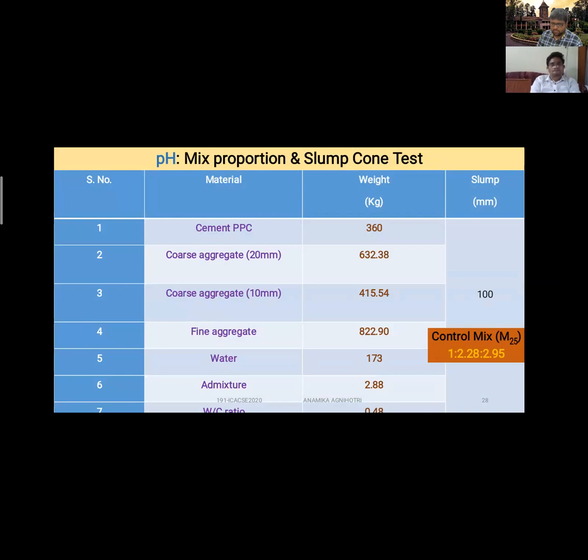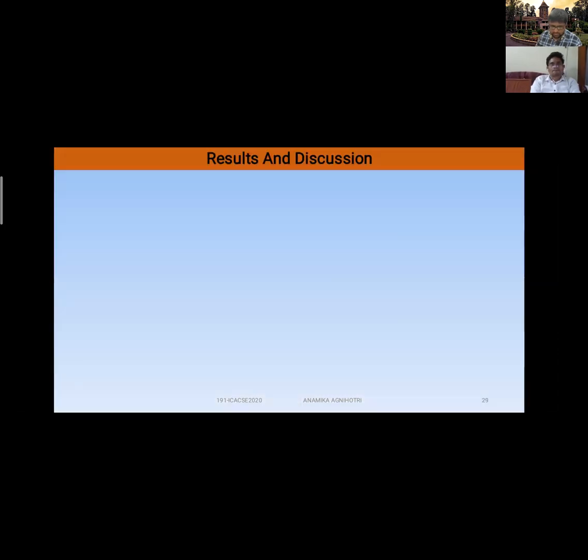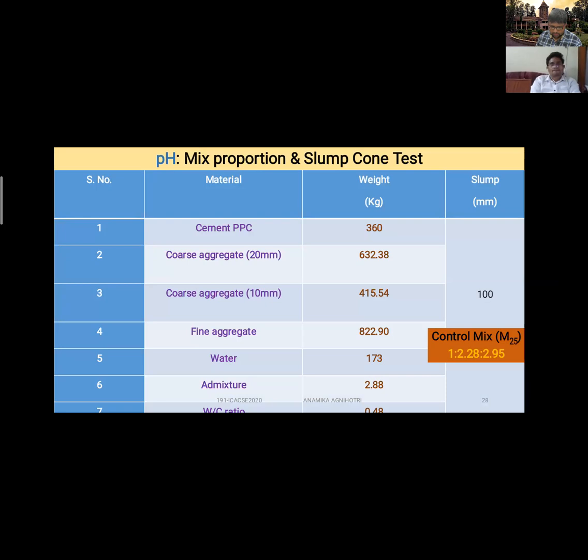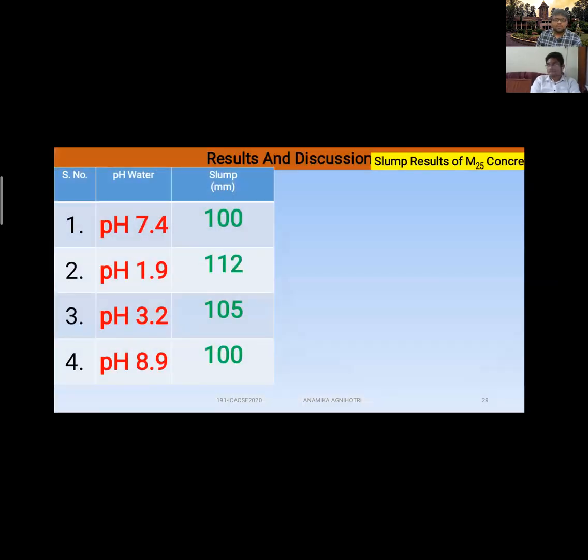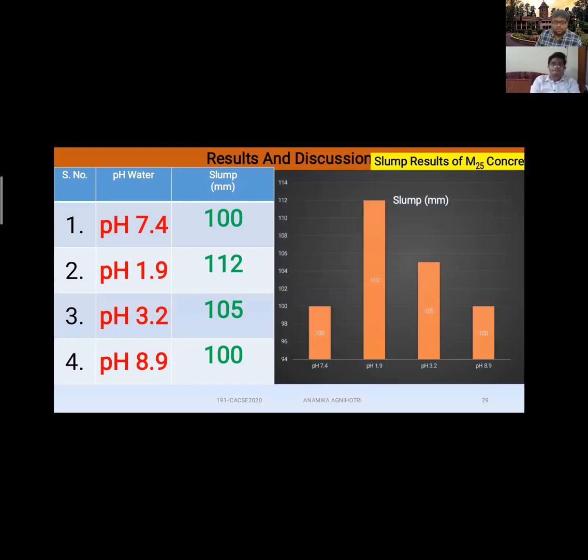We have also prepared mixes with different pH water for calculation of the strength. So this was the control mix. These were the results and discussion in this regard. We can see at normal tap water the slump is less than for highly acidic water, where the slump is extremely high, then it is reducing. And then again for alkaline water, slump is less.